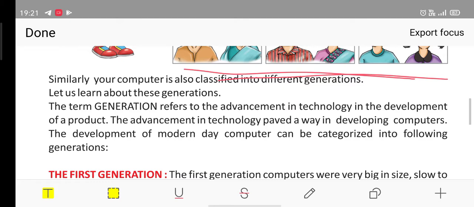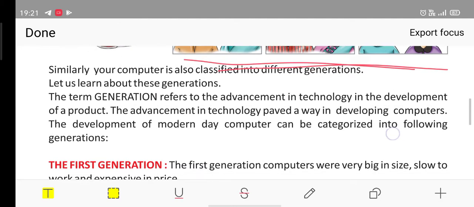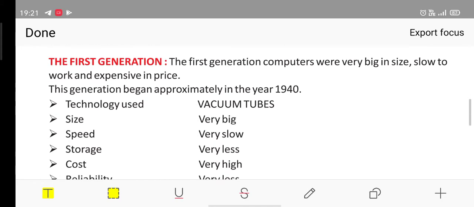So the term generation refers to the advancement in technology in the development of a product. Got it? So here also in computers the technology has advanced. The advancement in technology paved a way in developing computers. The development of modern day computer can be categorized into the following generations. Let us see how many generations the computers have. When we are talking about the first generation, computers were very big in size, slow to work, and expensive in price. That is the peculiar thing we need to note about the first generation computers.